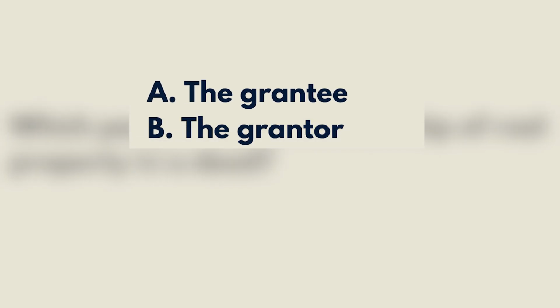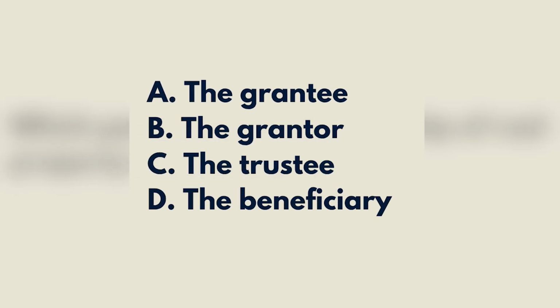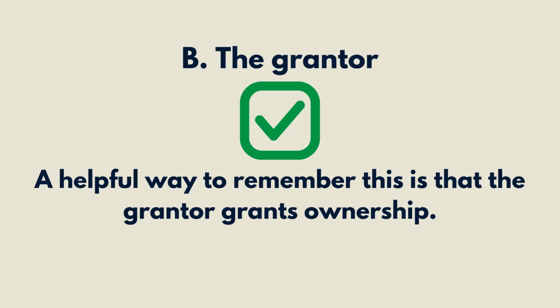A. The grantee. B. The grantor. C. The trustee. D. The beneficiary. The correct answer is B. The grantor. The grantor is the person who transfers ownership of the property. The grantee is the person receiving the property. A helpful way to remember this is that the grantor grants ownership.